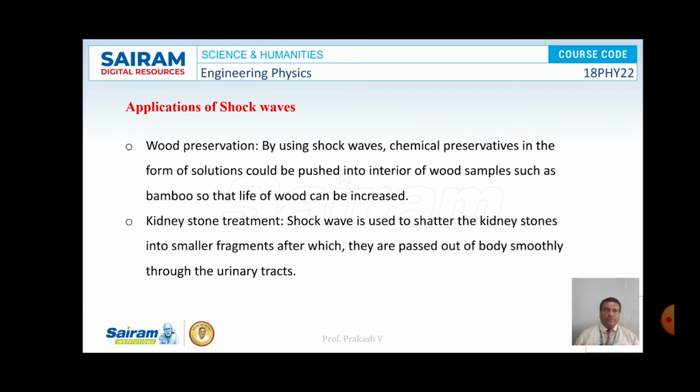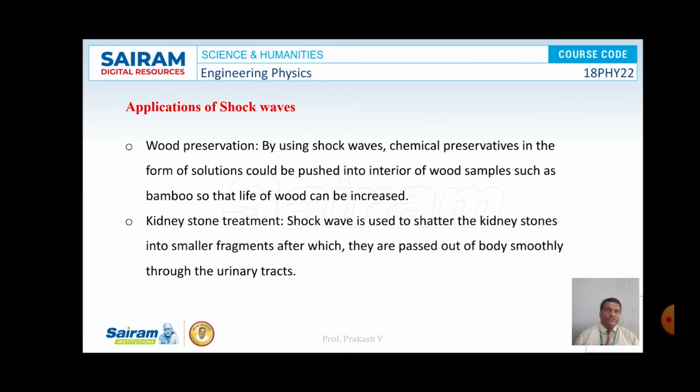And the second point is kidney stone treatment. Shock waves are used to shatter the kidney stones into small fragments, after which they are passed out of the body, that is through the urinary tract. So for treating kidney stones, shock waves are used.